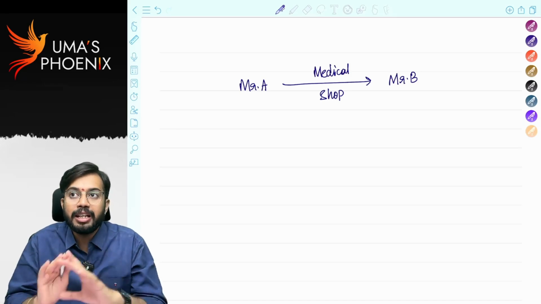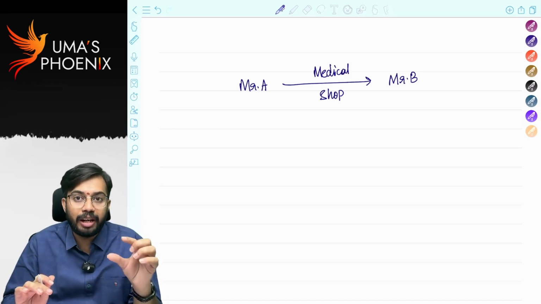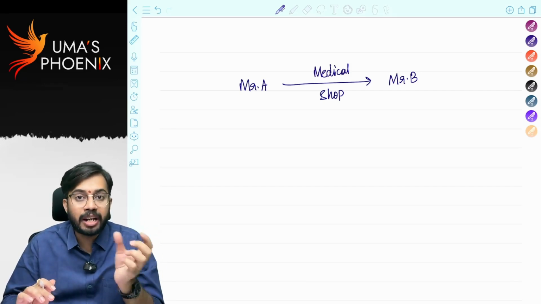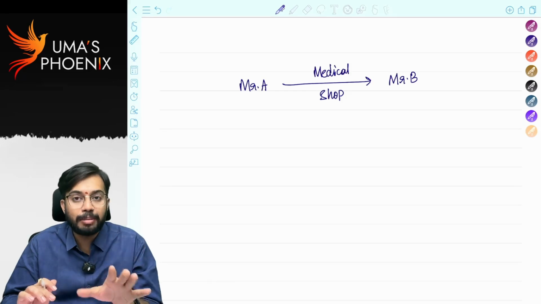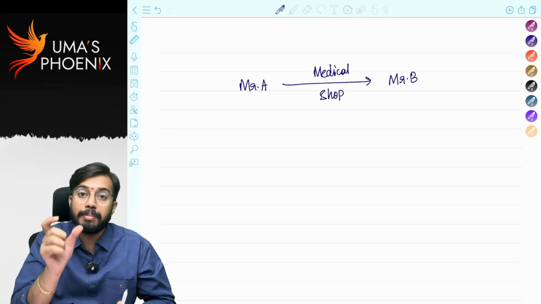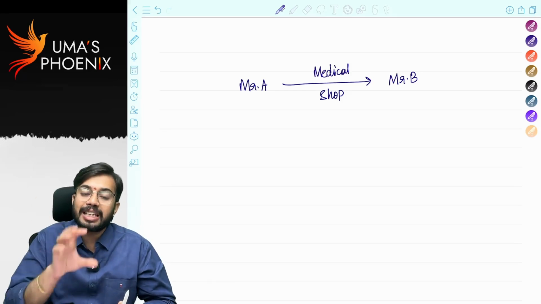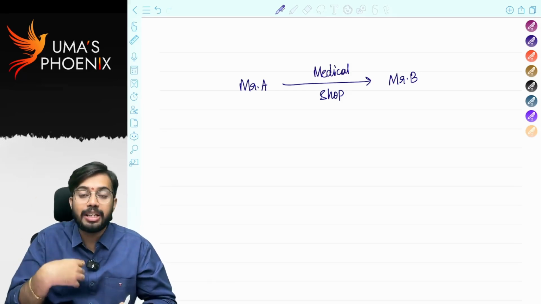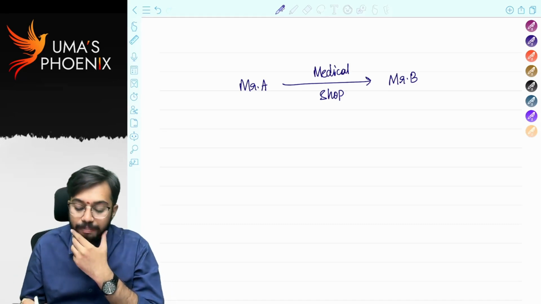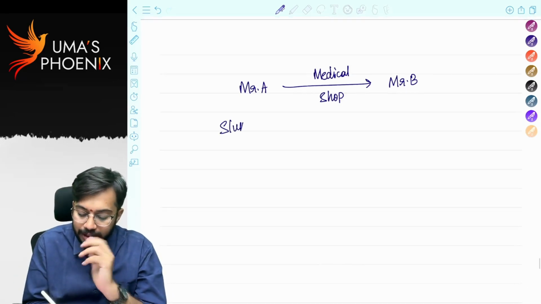So Mr. A is not calculating individually for AC this much amount, for refrigerator this much amount, for medicines this much amount. Collectively he is saying some lump sum consideration. So if business as a whole is sold for some lump sum consideration, then that concept of sale we call as slump sale.